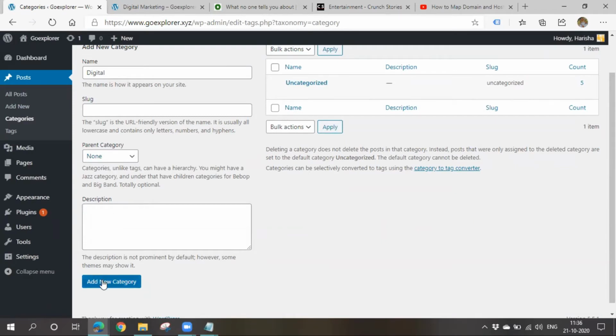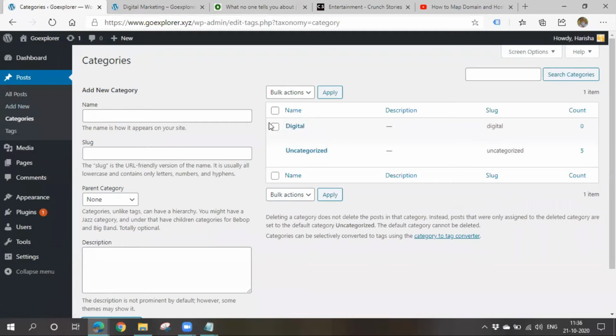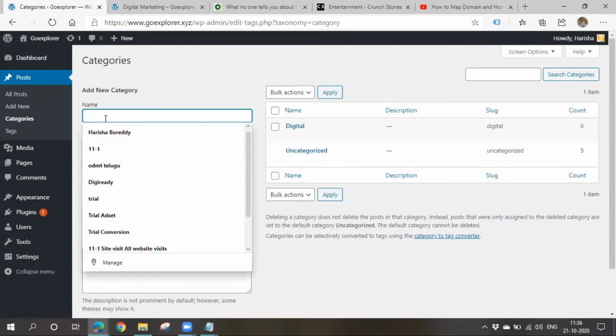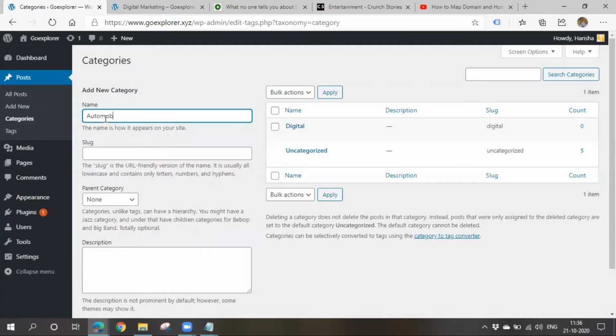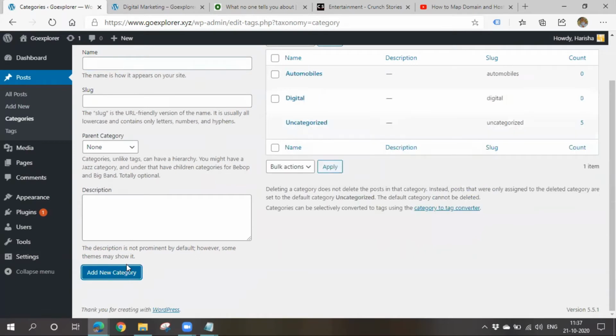So I'll add new category. If you want to give any description, you can give. See, this digital is added. If you don't have any categories, all the posts will go under this uncategorized thing. So I'll go for creating another category called automobiles, and new category. So I have got two categories here.